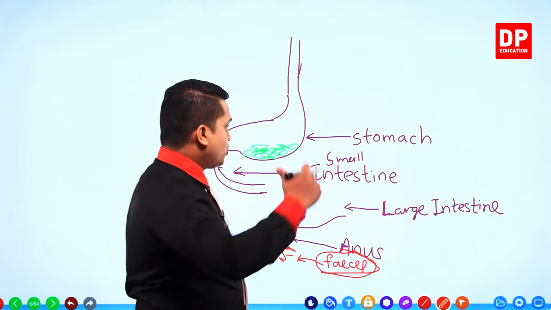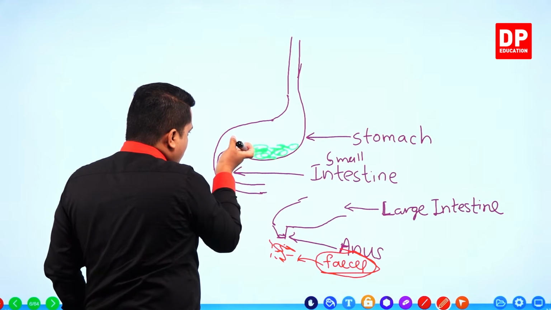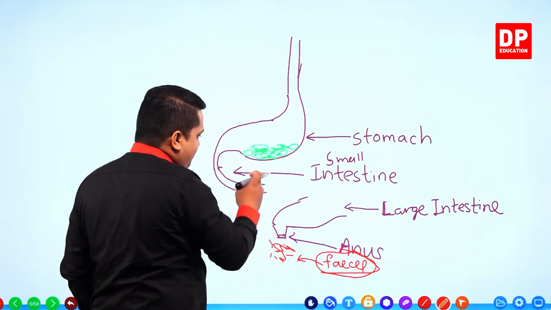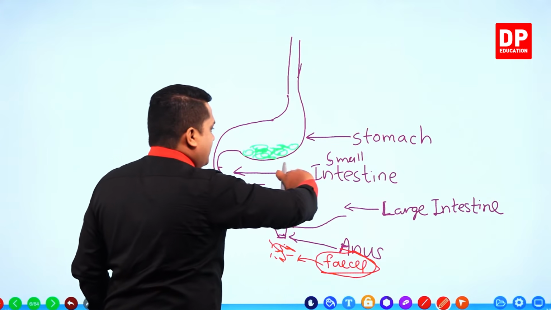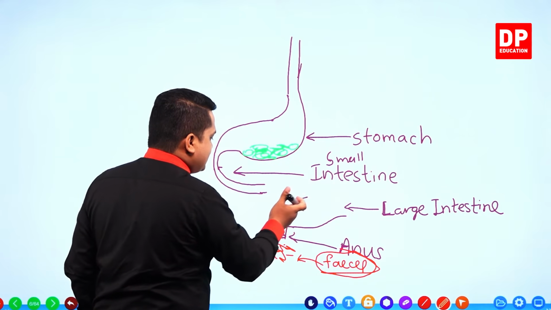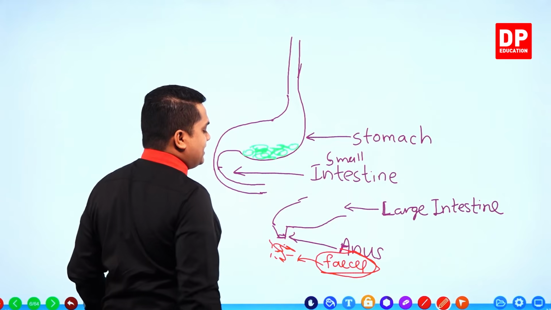It's just passing through the stomach. It comes through the esophagus, goes through the stomach, and comes through the small intestine. All the necessary substances are absorbed by the small intestine. Then finally, passing through the large intestine, water is absorbed. Then it is expelled from the body as feces or fecal materials.